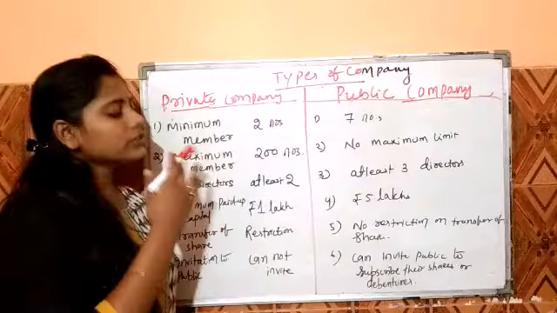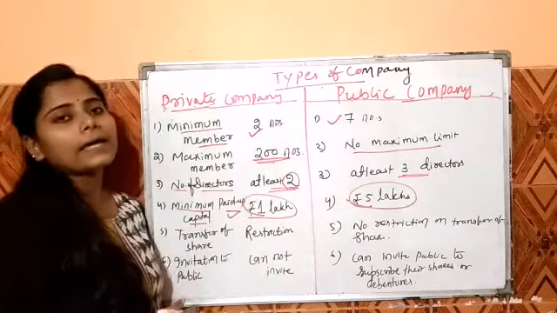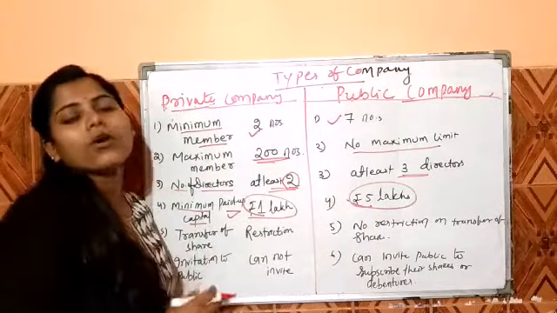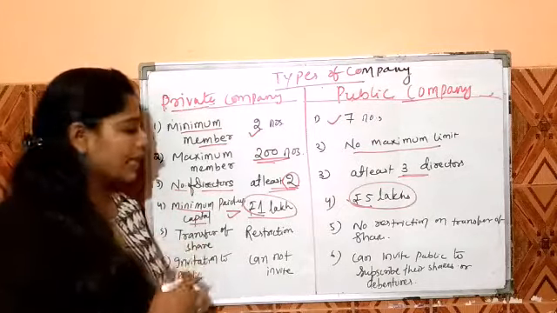The next is minimum paid up capital. First, the meaning of paid up capital: paid up capital is the capital amount which is received by the company from its shareholders in exchange for shares. Basically, the paid up capital amount for a private company is rupees 1 lakh, and the public company's paid up capital is rupees 5 lakh, and this can be more and varies as per the time.